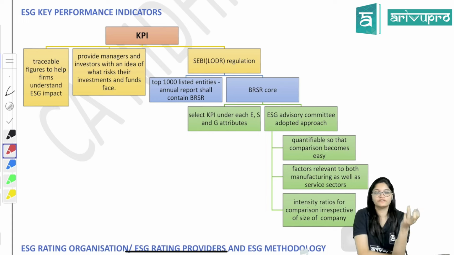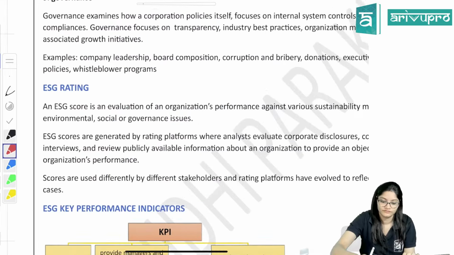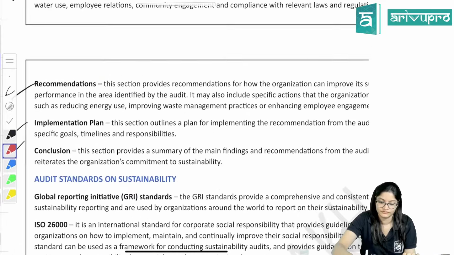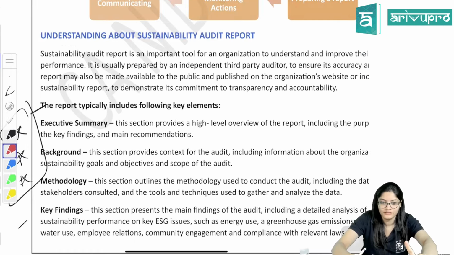Till now, whatever we have done, for example, in the first part we have done sustainability, right? In the sustainability audit, chances are more that the question will be on the framework or process of sustainable audit. The most important topic, which is very easy as well, right? I hope you remember we have done this. So that is an important chapter. Then another question could be what the report includes.